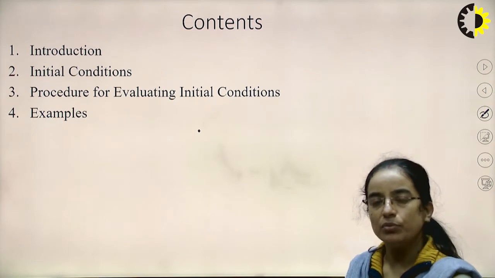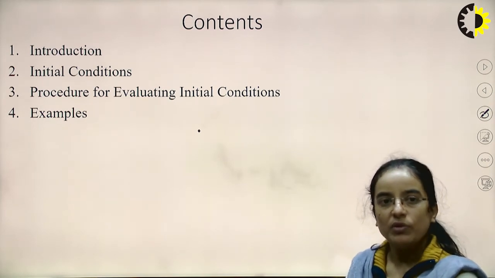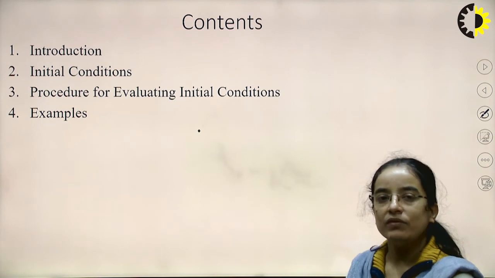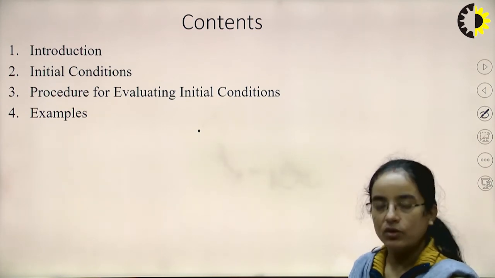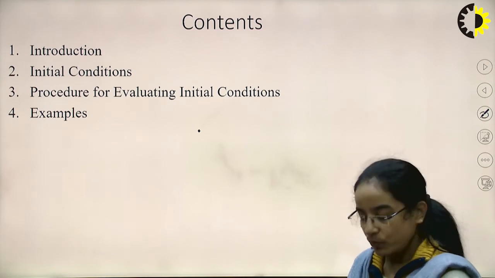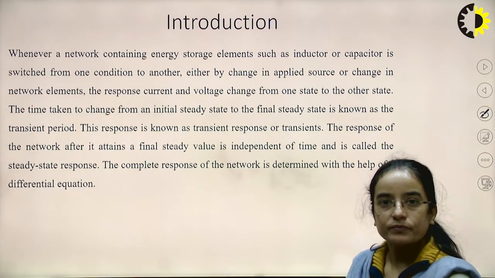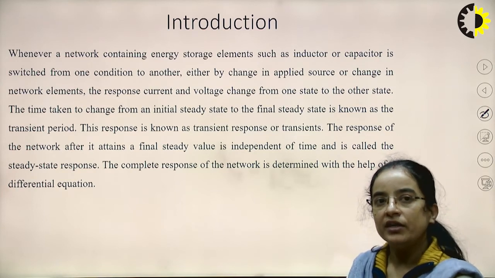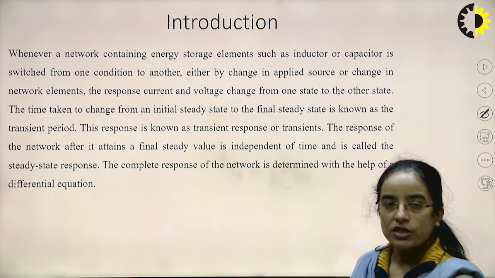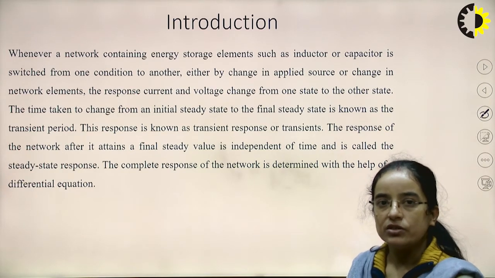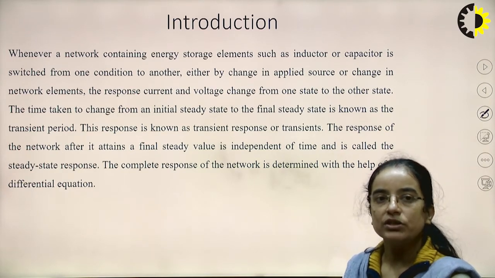Initial conditions may be given directly, or they may be evaluated according to the conditions provided in the numerical question. So here is the introduction: whenever a network containing energy storage elements such as an inductor or capacitor is switched from one condition to another, there may be a change. There will be a change if we change the position of the switch.